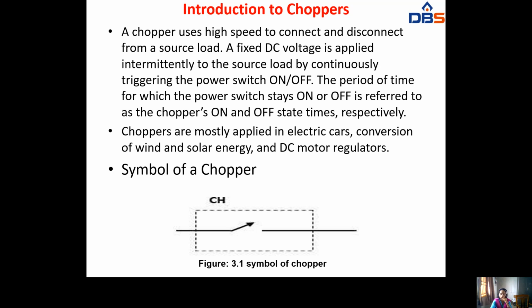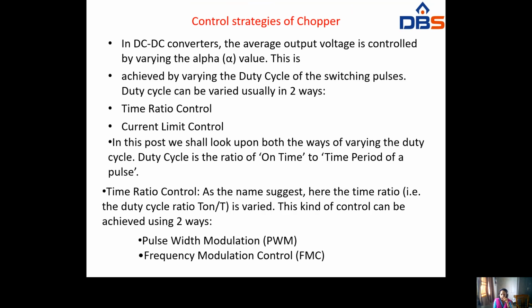Next we have to see the control strategies of a chopper. In a DC to DC converter, the average output voltage is controlled by varying the firing angle. This is achieved by using the duty cycle. So what is the duty cycle? It is the ratio of the on time to the time period of a pulse. It is achieved by using the duty cycle of the switching pulses.